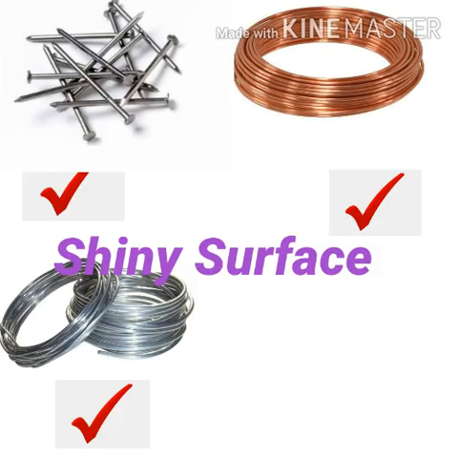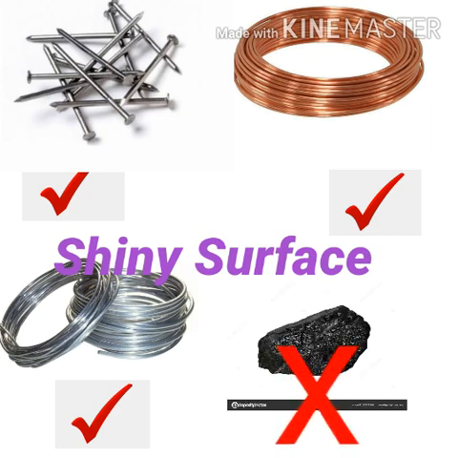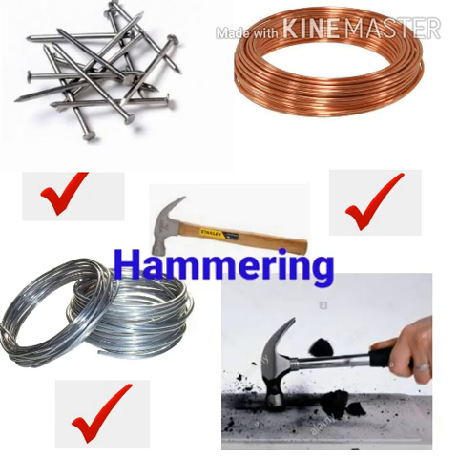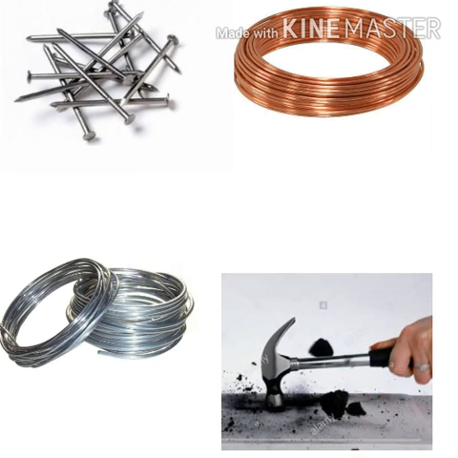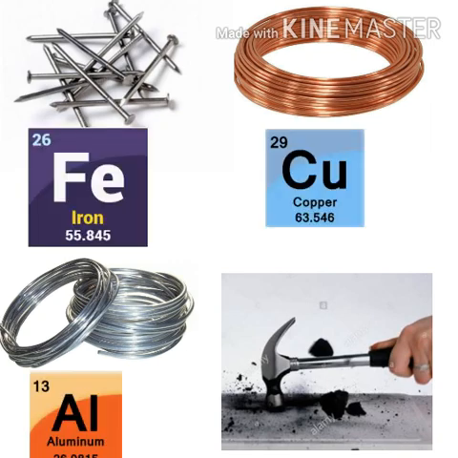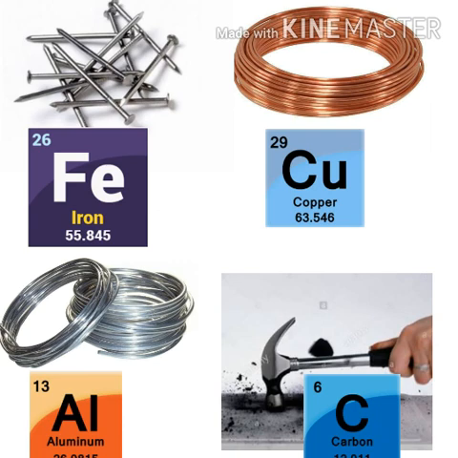Objects like the iron nail, copper wire and aluminium wire have a shiny surface, whereas coal does not have a shiny surface. Objects like the iron nail, copper wire and aluminium wire became flat after hammering, whereas coal broke into pieces after hammering. The objects in the above activity are made of the elements iron, copper, aluminium and carbon respectively.